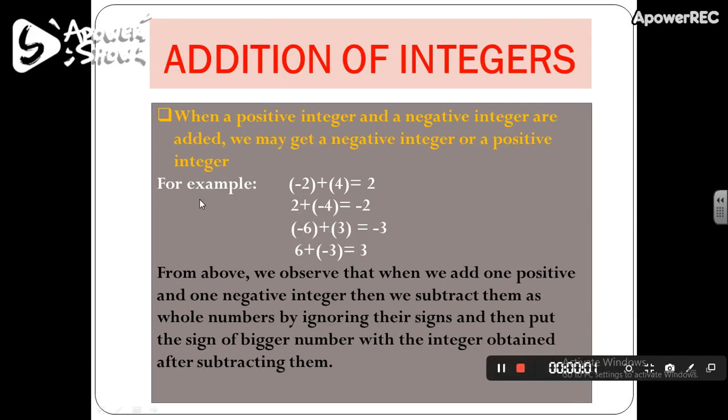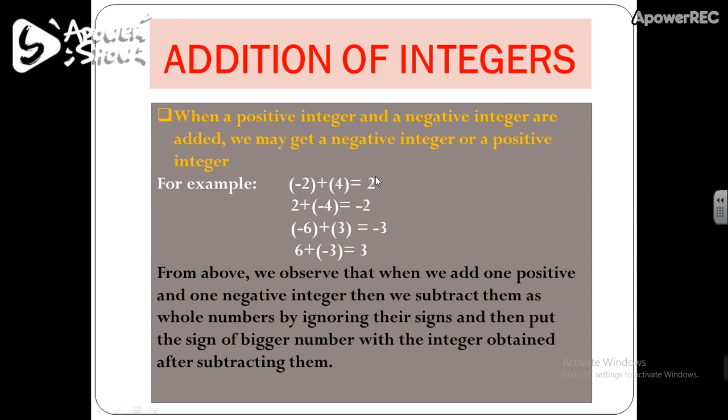So in some cases we will get a negative integer, and in some cases we will get a positive integer. So the question arises, why? To understand this, you have to just look at the following examples. In the first one, I am taking minus 2 and 4, and in the second example, I am taking 2 and minus 4. So after adding minus 2 and 4, you will get 2, and after adding 2 and minus 4, you will get minus 2.